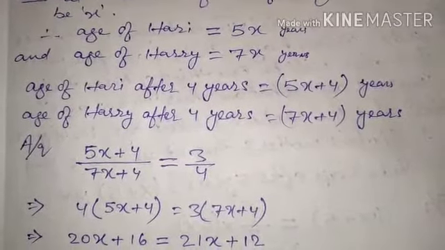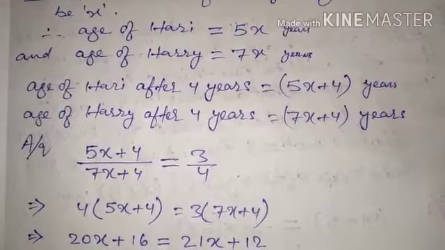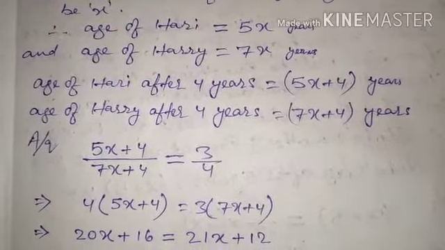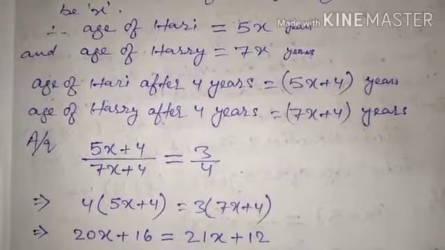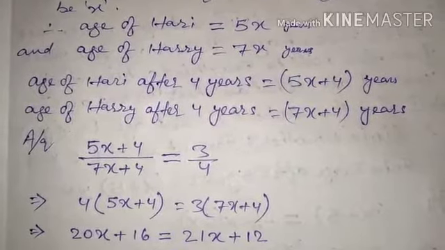So the question is talking about their ages after 4 years. So I had calculated their ages after 4 years. Age of Hari after 4 years is equal to 5x plus 4. Age of Harry after 4 years is equal to 7x plus 4.